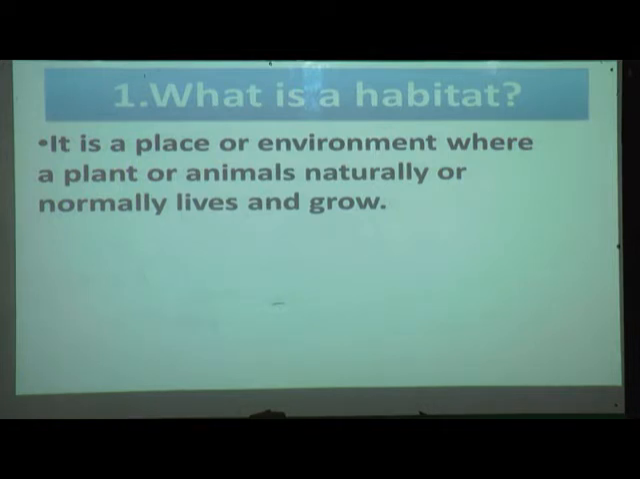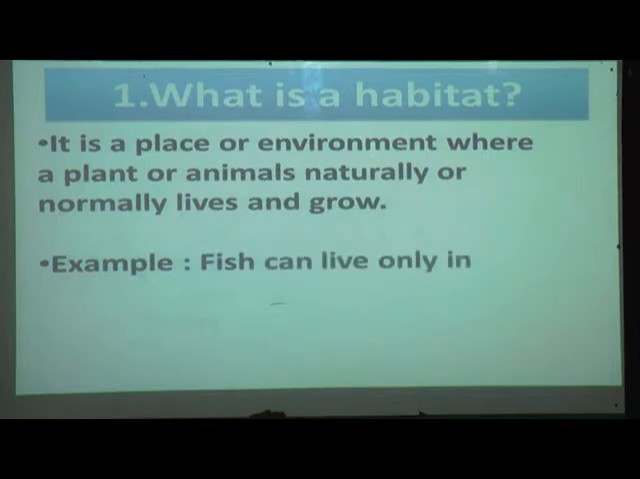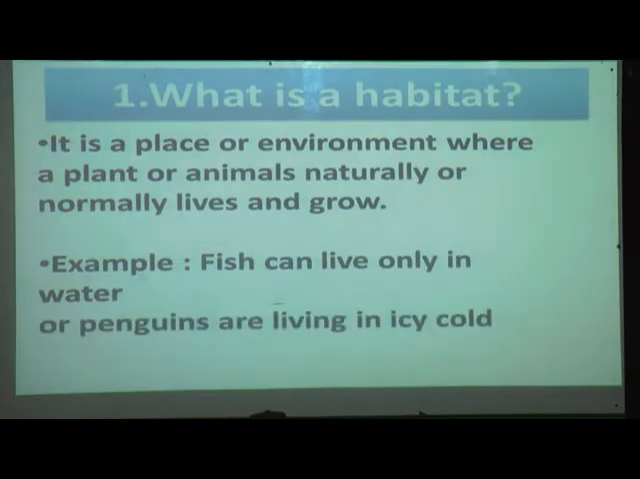I will tell you an example. For example, fish can live only in water. Fish cannot live on the land, so the water bodies are the habitat of that fish. Or penguins live only in icy cold regions. The penguins cannot live in different conditions, so the habitat of penguins is the ice cold regions, which is their home.